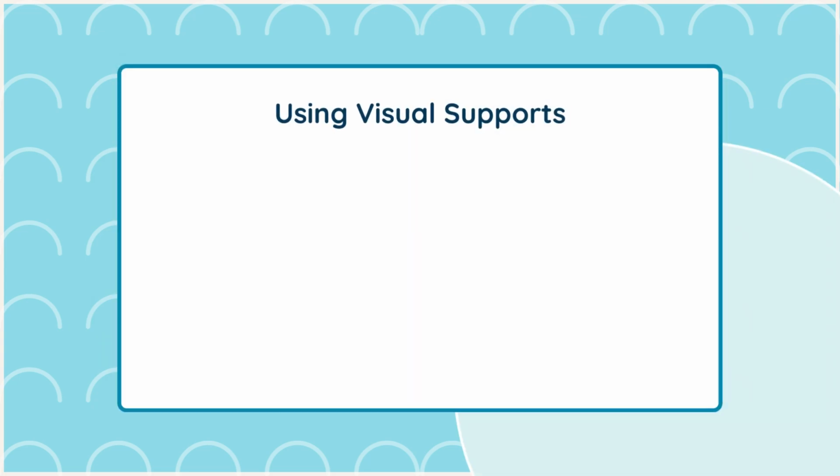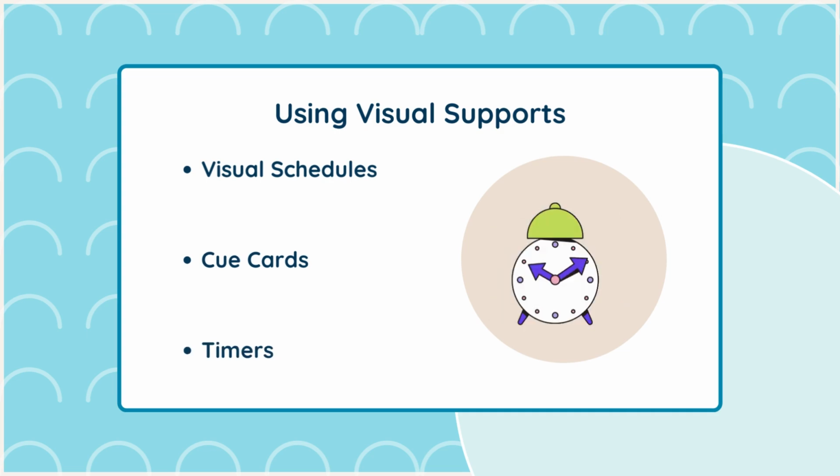Using visual supports. Visual supports, such as visual schedules, cue cards, and timers, can be very effective in preventing self-injurious behavior. These tools help children understand what is expected of them and what will happen next, reducing anxiety and frustration.